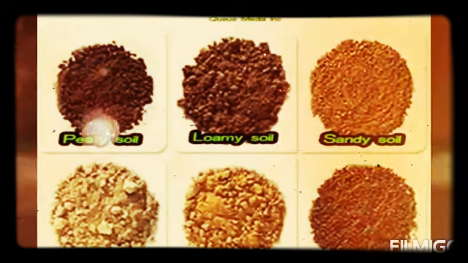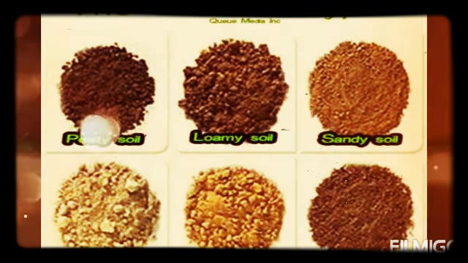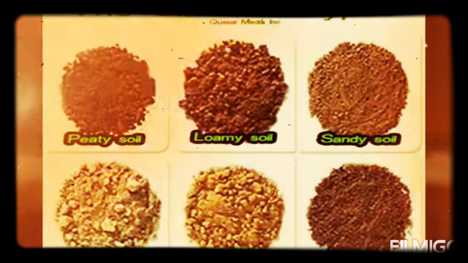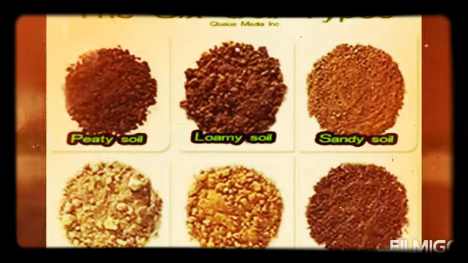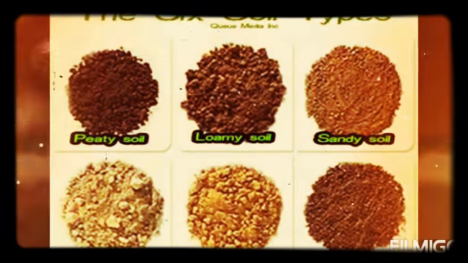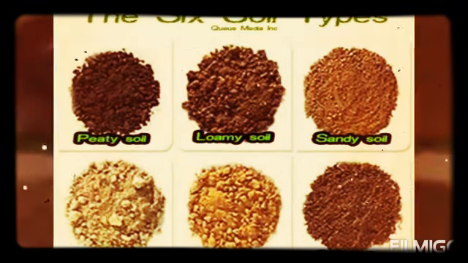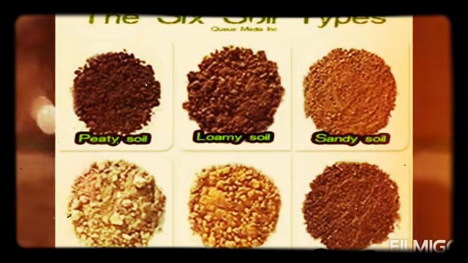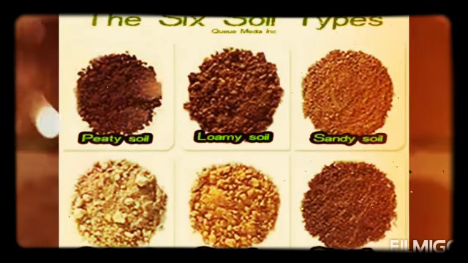Now we learn about classification of soil. Soil is classified into 6 major types. They are alluvial soil, black soil, red soil, mountain soil, desert soil and laterite soil. Now I take only 3 types of soil.